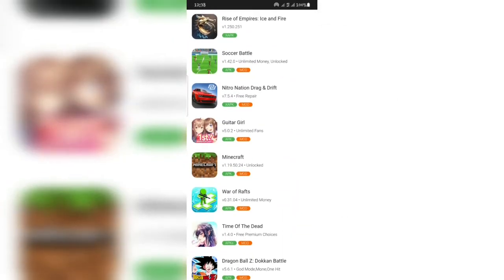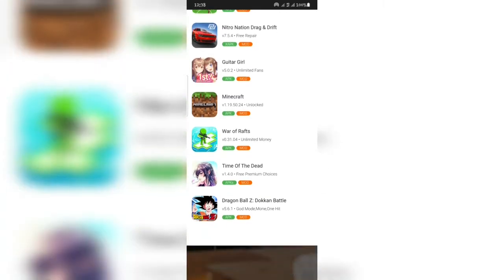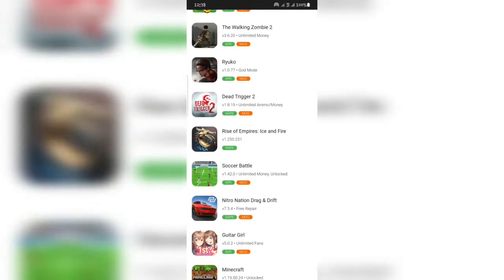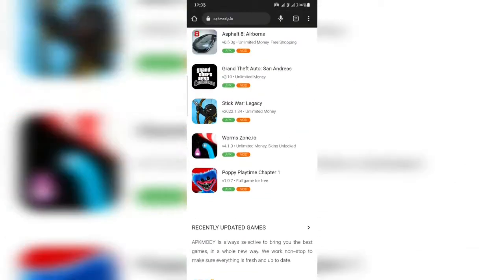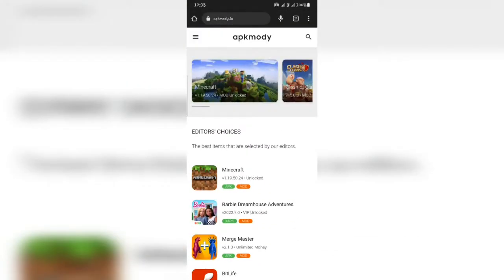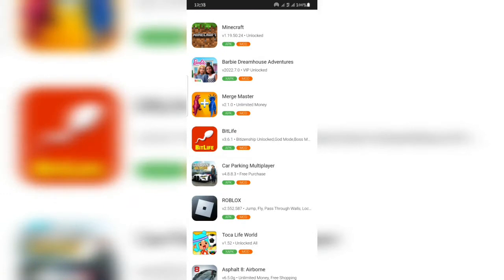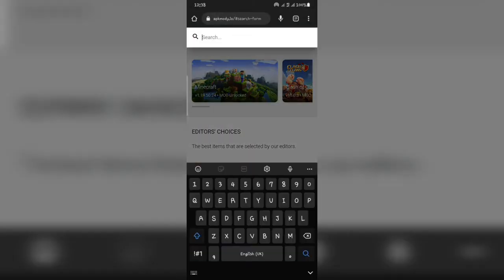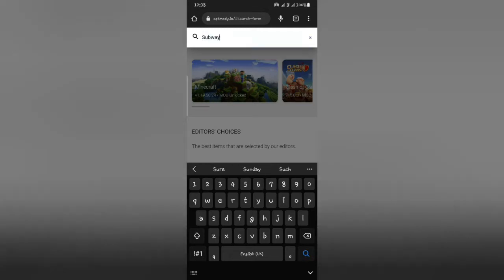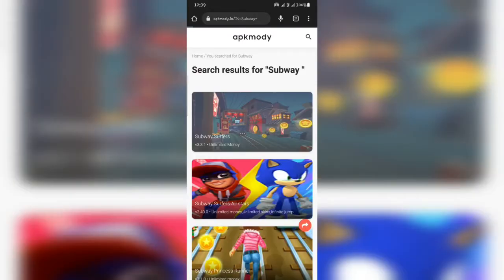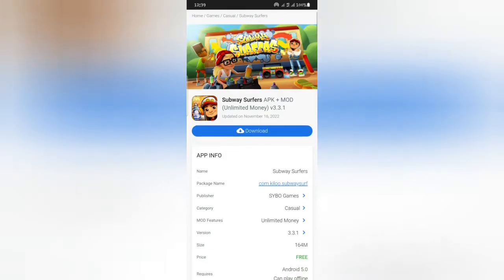You can see we have Minecraft here, Time of the Dead, Nitro for those who like racing games. All games. If you don't have your game listed, you can search for the game. Let's say I want Subway Surfers. So we have different types of the Subway game. You select the one that you want, just click on it. I've selected the first one.